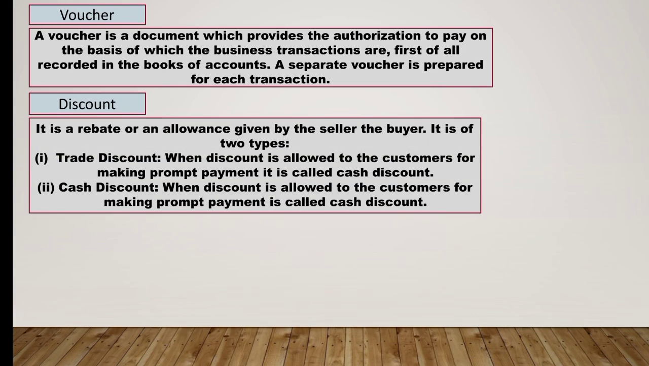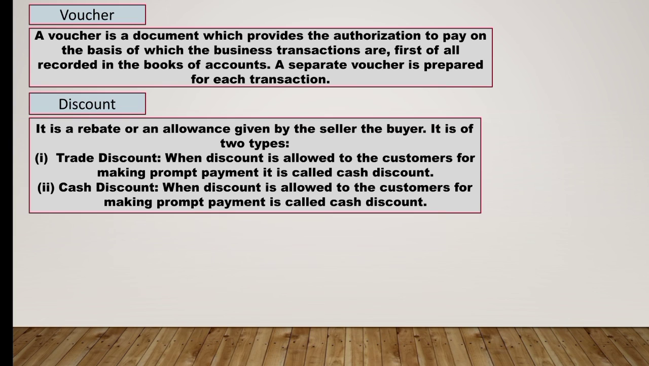Next we have discount. So discount is basically a rebate or the allowance given by the seller to the buyer. So when a seller sells some goods to the buyer at a reduced rate less than MRP, it is known that the seller has allowed some discount. Here discount can be of two types, trade discount and cash discount. So trade discount is when the discount is allowed by a seller to its customer at a fixed percentage on the list price of the goods. It is known as trade discount.